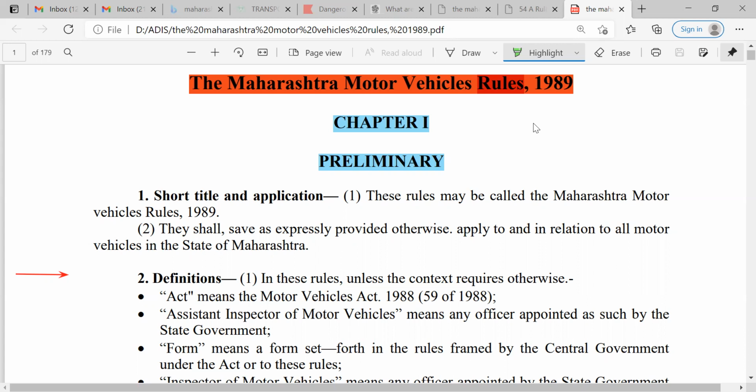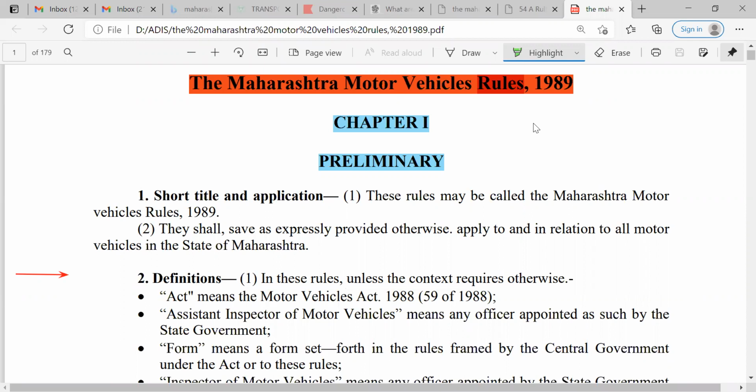Many times we don't know what this rule indicates, or why the RTO, assistant RTO, traffic police or other police take action against some drivers. For that purpose, we must understand the rules and regulations under this Maharashtra Motor Vehicle Rules 1989.